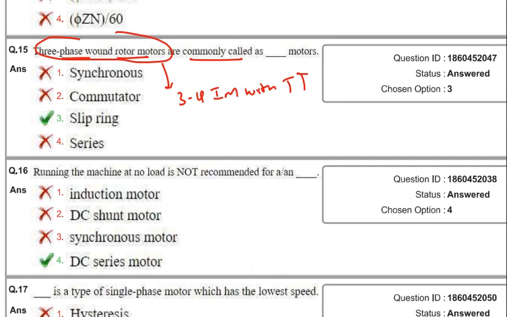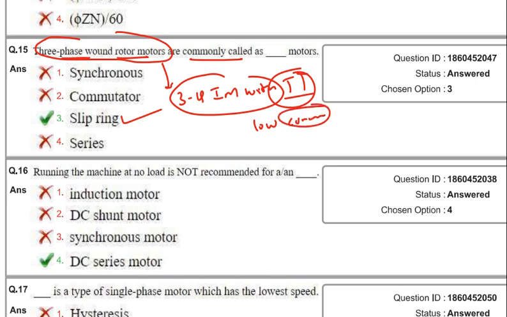The wound rotor motor is also called a slip ring induction motor. The three-phase wound rotor motor is also called a slip ring induction motor. That is a three-phase induction motor with high starting torque, and it requires low current and has high inertia. Three-phase induction motor with high starting torque, high inertia and low current. Very important.